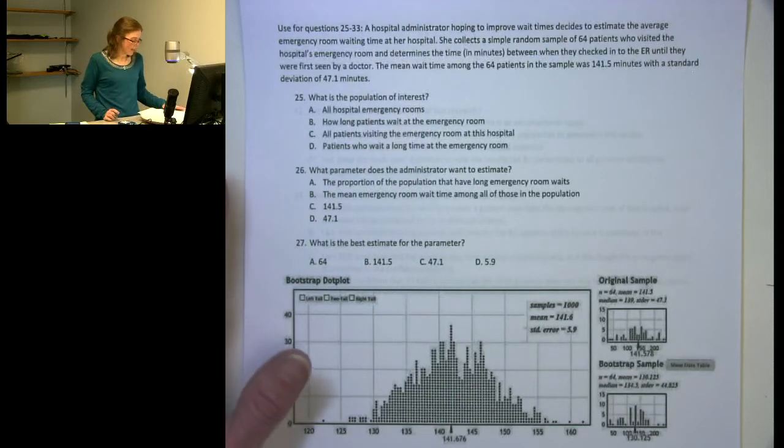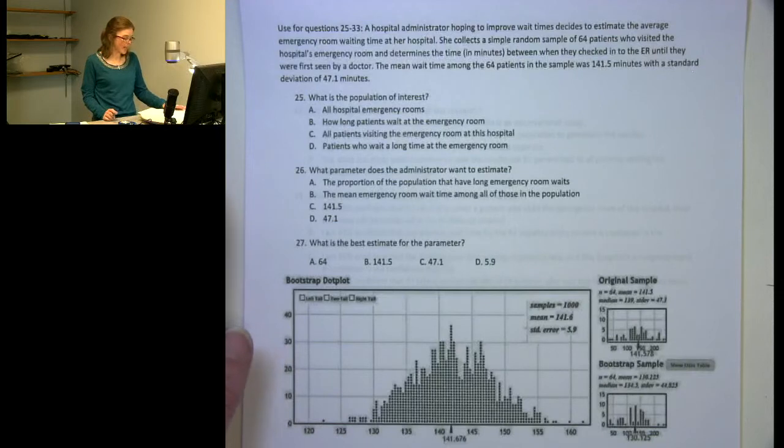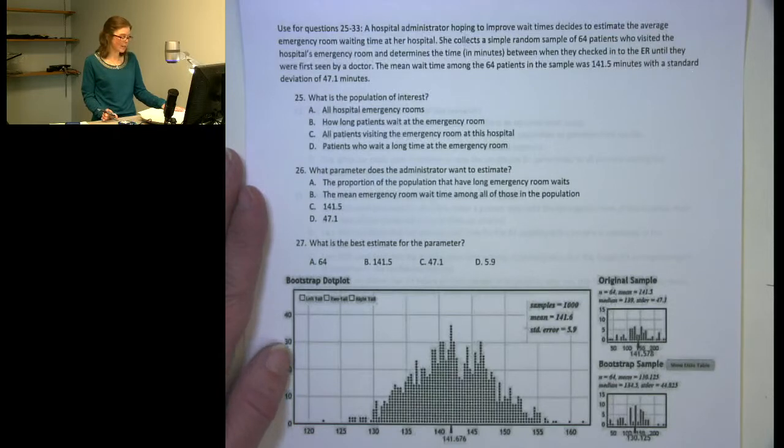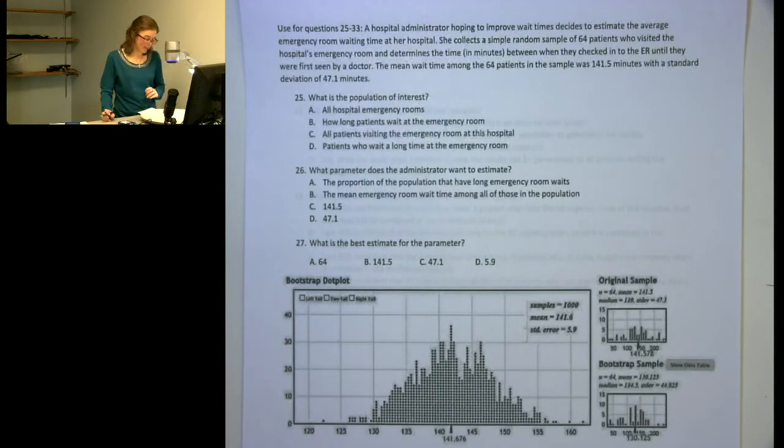A hospital administrator, hoping to improve wait times, decides to estimate the average emergency room waiting time at her hospital. She collects a simple random sample of 64 patients who visited the hospital's emergency room and determines the time in minutes between when they checked into the emergency room until they were first seen by a doctor. The mean wait time among the 64 patients in the sample was 141.5 minutes, with a standard deviation of 47.1 minutes. So the first question is what the population of interest is.